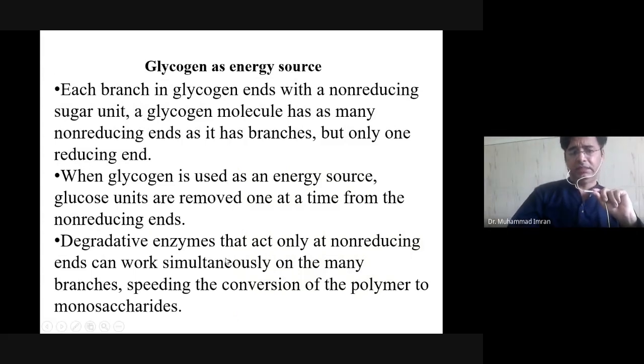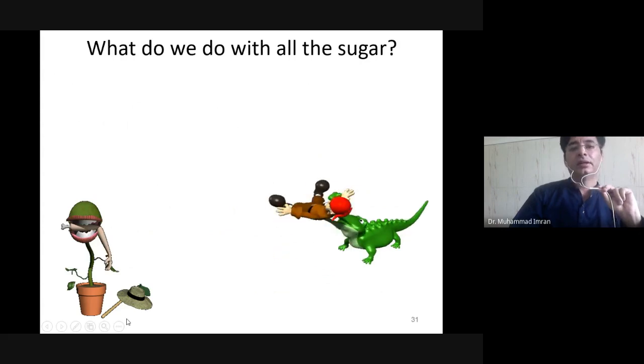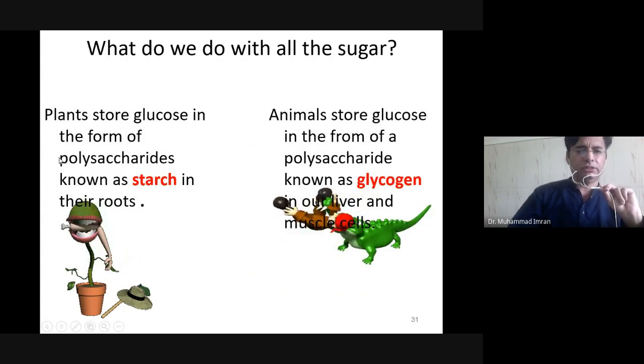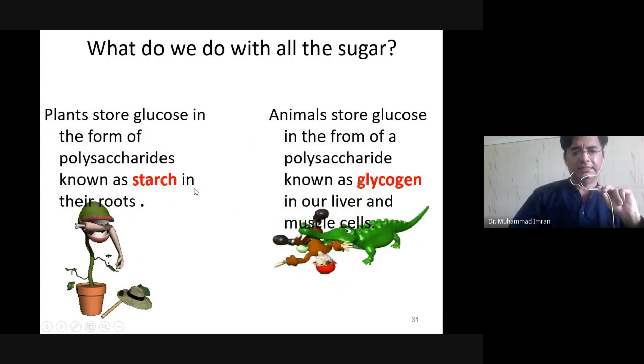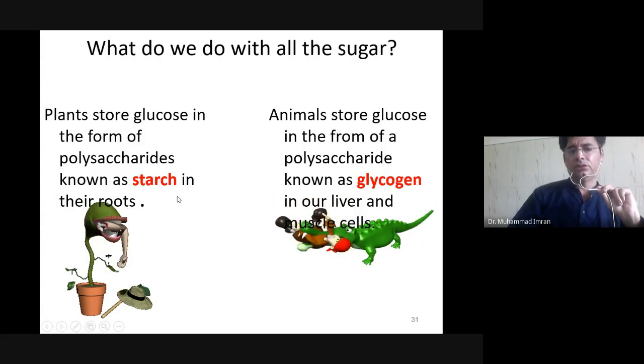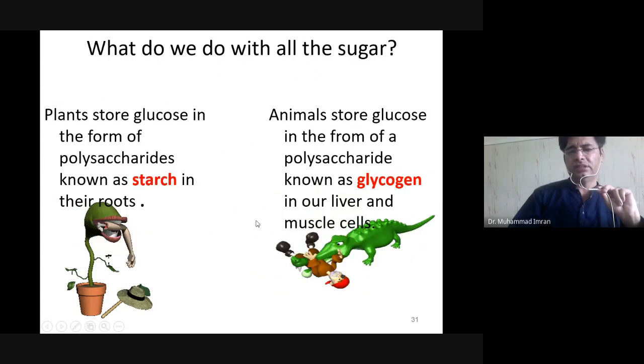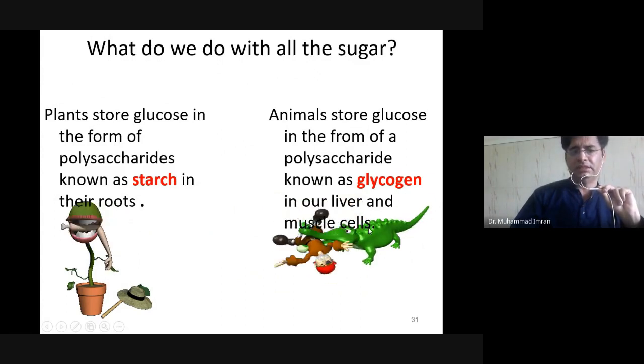Degradative enzymes that act only on non-reducing ends can work simultaneously on the many branches, speeding the conversion of the polymer to monosaccharide. What monosaccharide? Glucose, which gives energy to the cell. Plants store glucose in the form of a polysaccharide known as starch in their roots. Animals store glucose in the form of a polysaccharide known as glycogen in our liver and muscle tissue.